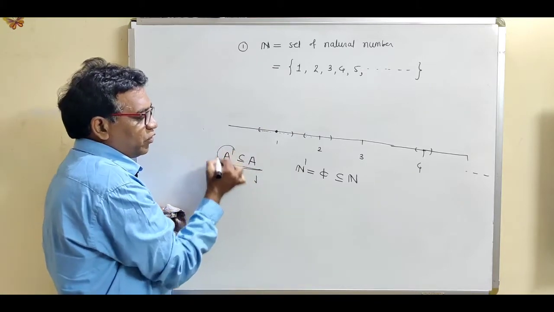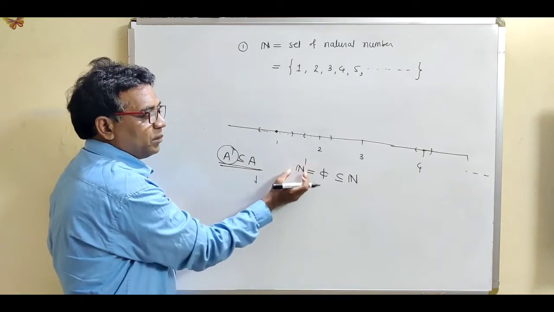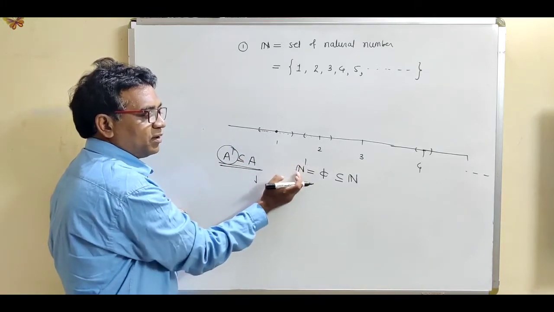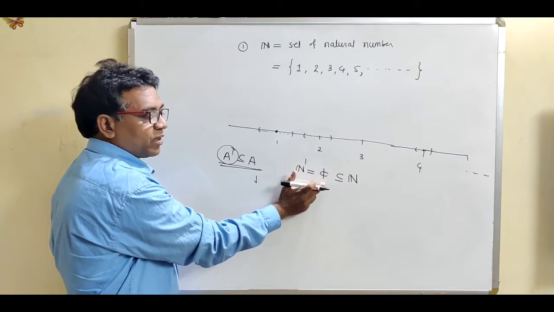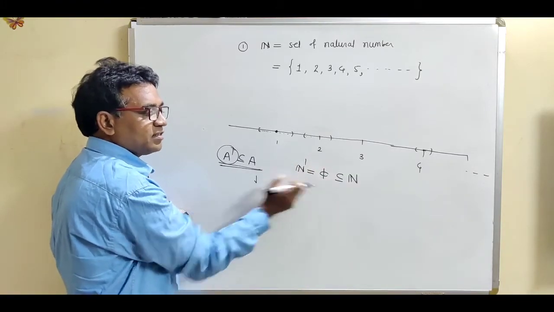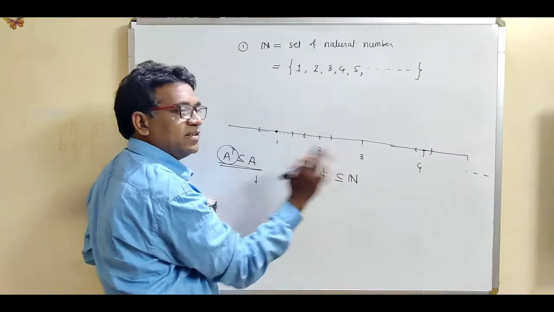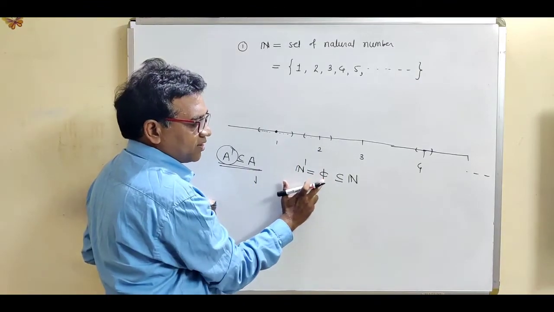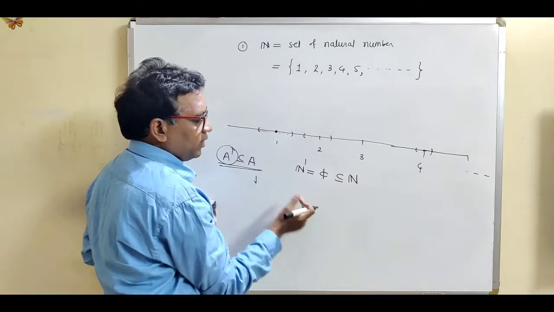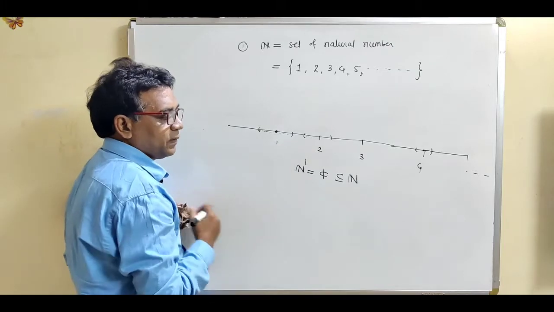Now first of all, we want to find out the limit points for the natural numbers. What are the limit points for the natural numbers? The empty set. So the set of all limit points is the empty set, and this empty set is always a subset of any set. So obviously the set of all limit points is a subset of N. What is the definition of a closed set?